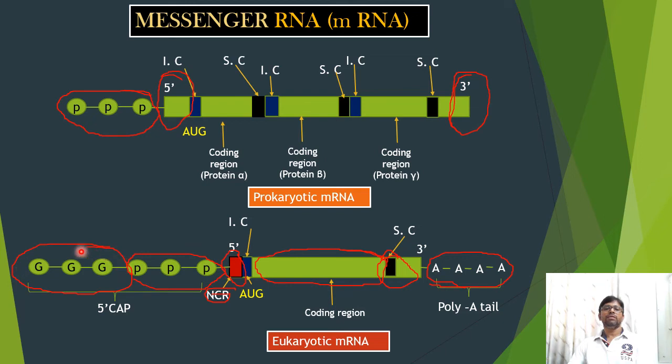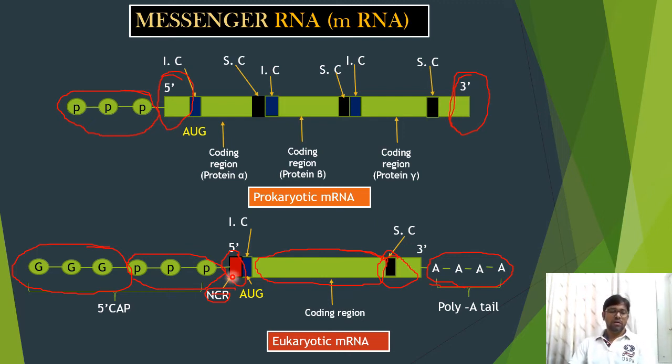This is known as the cap. Immediately after the cap, the non-coding region is present, which appears in red in the picture. This region, about 10 to 100 nucleotides in length, is known as the non-coding region, or also the leader sequence.